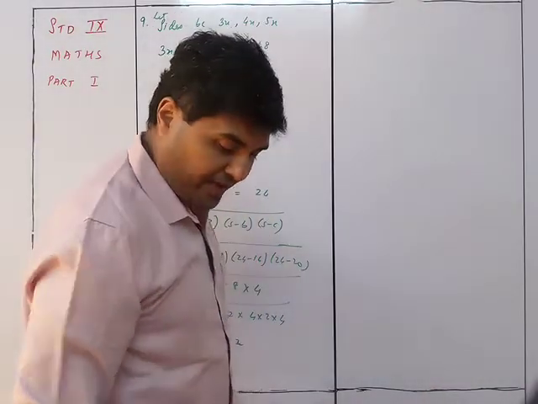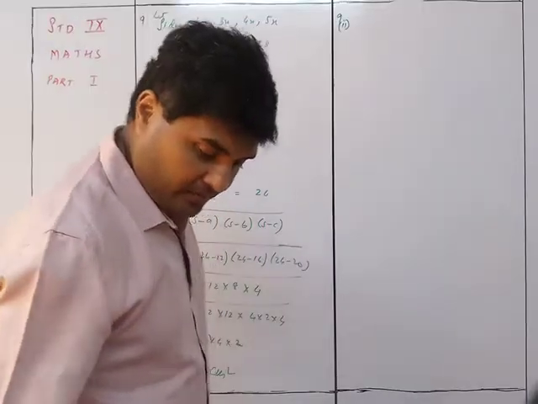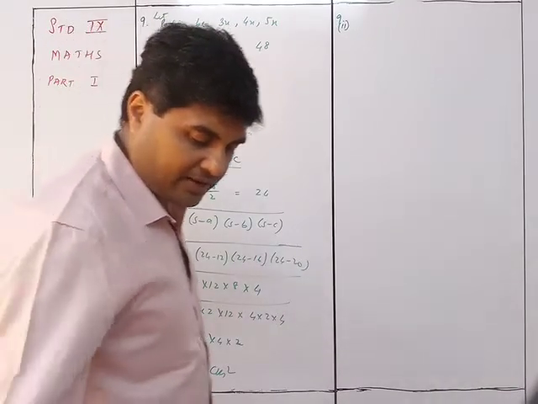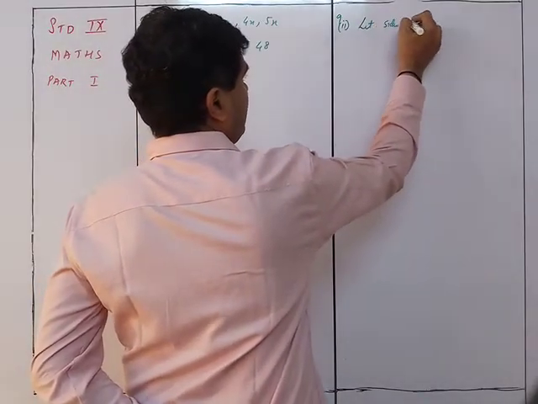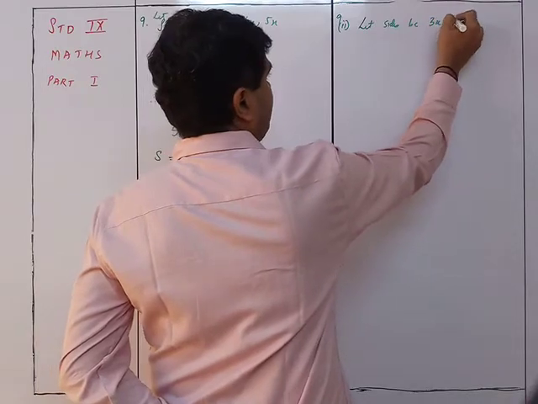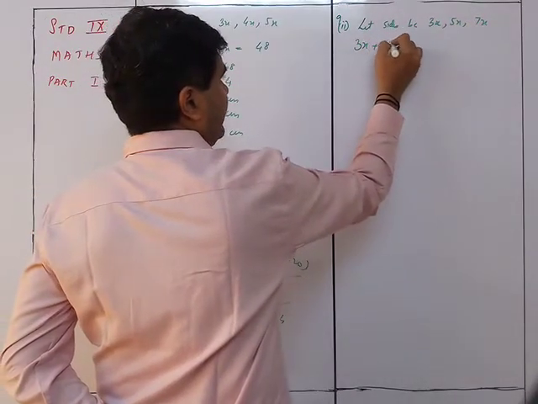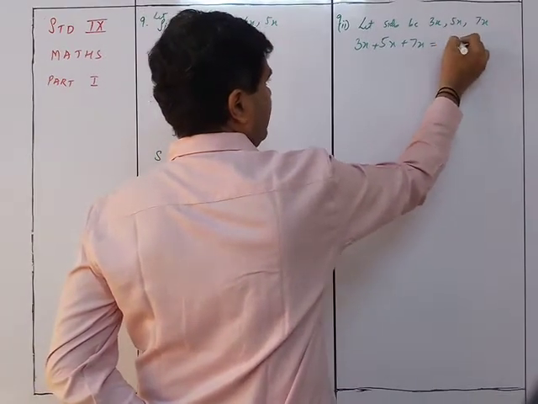So the second sum of the ninth, a similar one. The sides of a triangular plot are in the ratio 3:5:7 and its perimeter is 300. So we have, let the sides be 3x, 5x, 7x. So 3x plus 5x plus 7x is equal to 300.